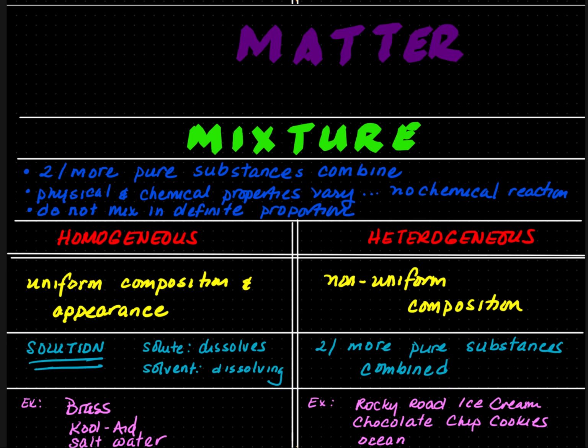Another example is the ocean. The ocean water, there are rock, garbage, there are fish at different locations. So if I take a sample at different points, it is not uniform.